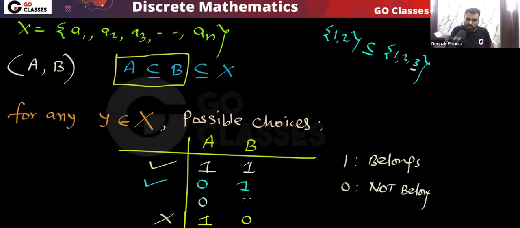And what about this, that this Y does not belong to A comma B both? Yes, that is also fine. For example, look at the element 4. Element 4 does not belong to A, element 4 does not belong to B. So these are the possible choices for this element Y. For every element of this set X, there are 3 possible choices.